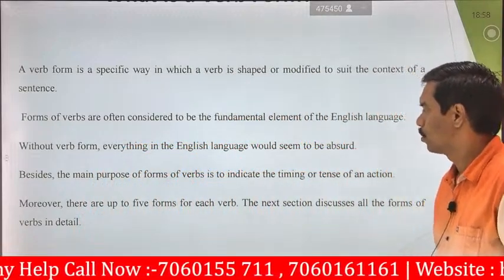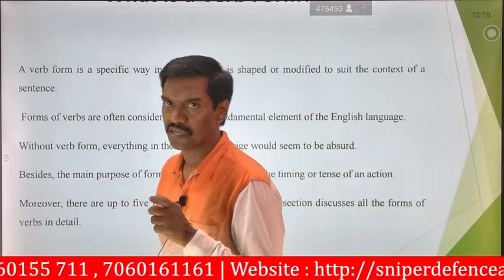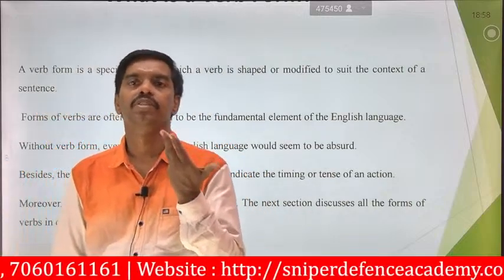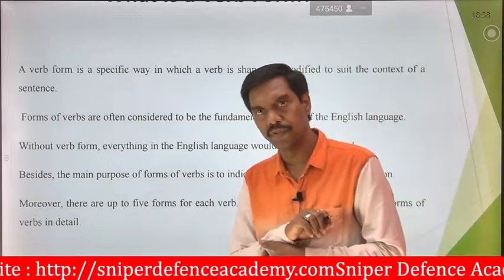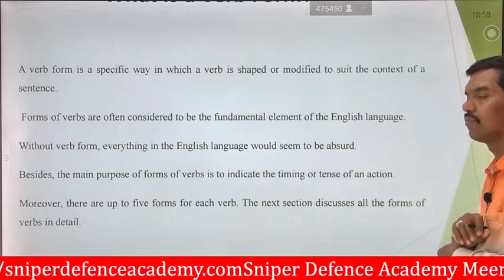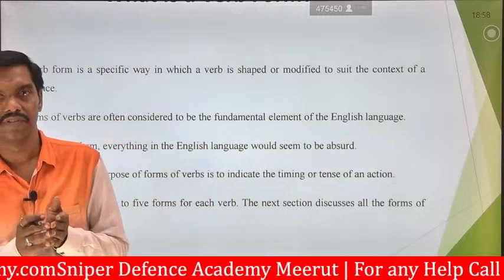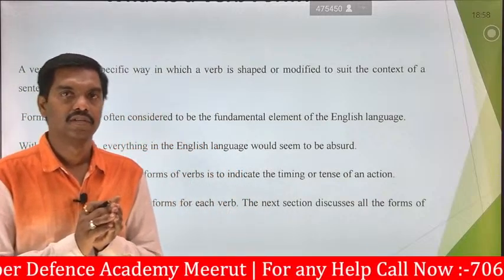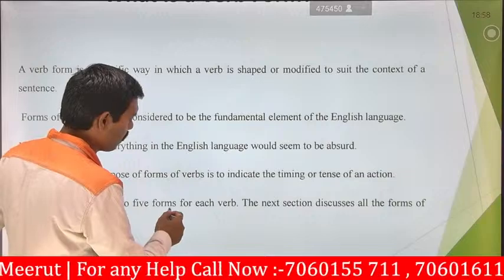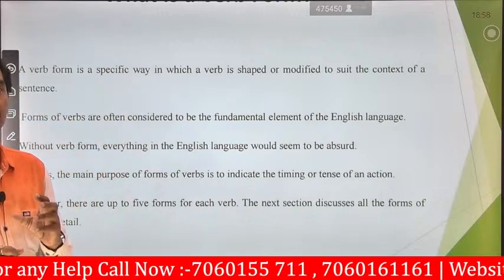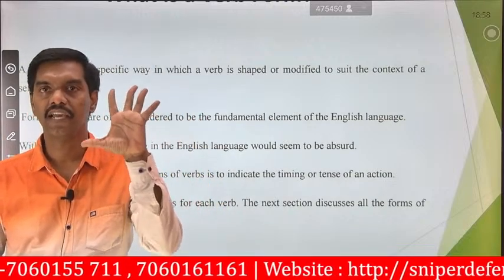So the main purpose of using verbs, whether writing sentences, forming sentences, or speaking sentences with your friends or colleagues, is that it will give the action or the timings. And the next one says that moreover, there are up to 5 forms of verbs. So how many kinds of verbs are available? 5 kinds, 5 types of verbs are available.